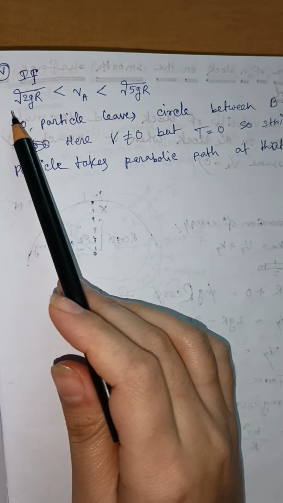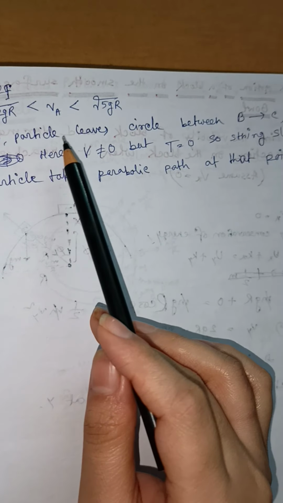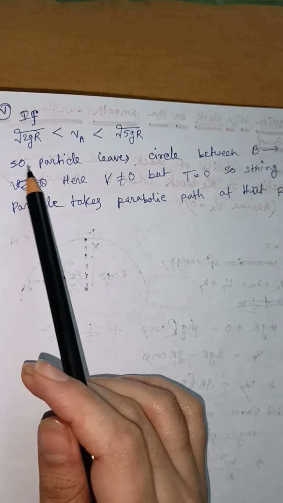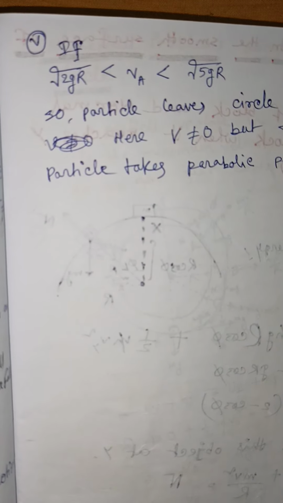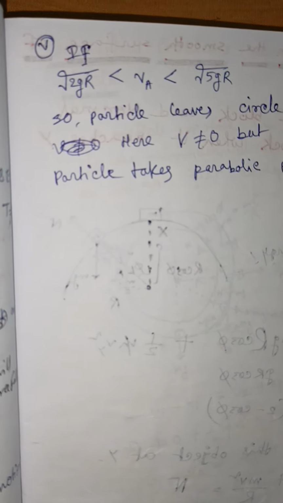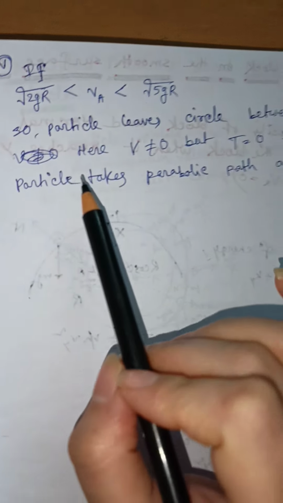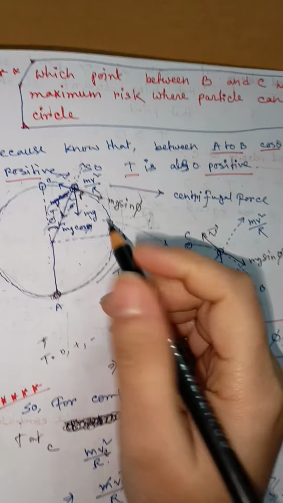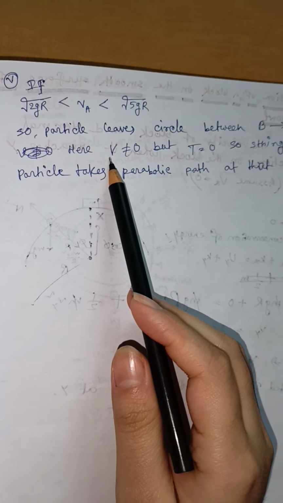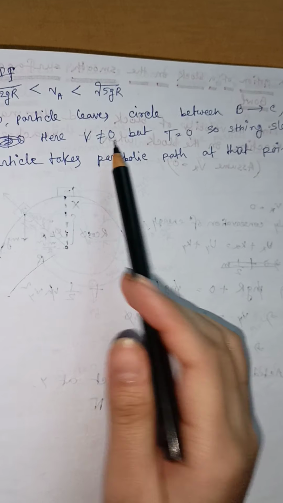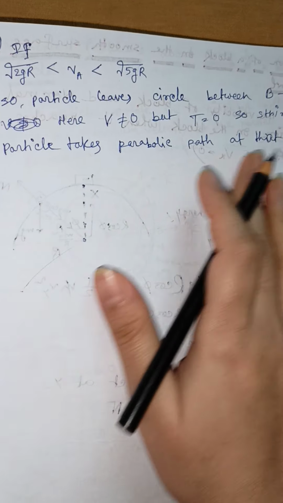If the velocity lies in this range, root over 2gR less than VA less than root over 5gR, then the particle leaves the circle between B and C, because if the velocity is more than root over 5gR, then the particle overcomes point C. But if the velocity is less than root over 5gR, then the particle cannot overcome point C. So the particle leaves the circle at any position between B and C. V is not equal to 0, because V is only 0 at point B. After point B, V cannot be 0, but T will be 0.